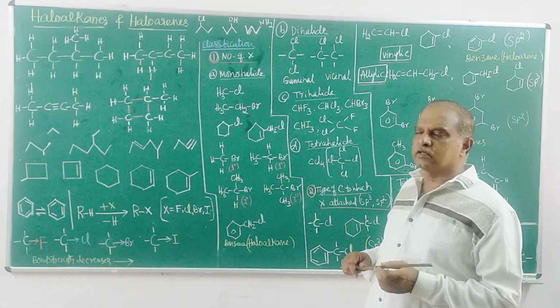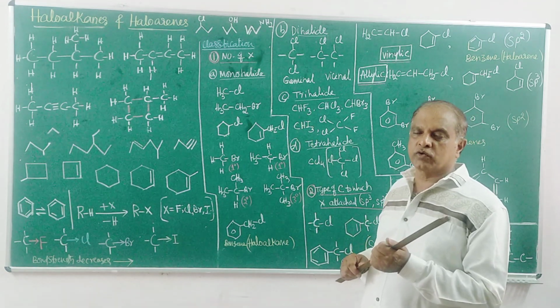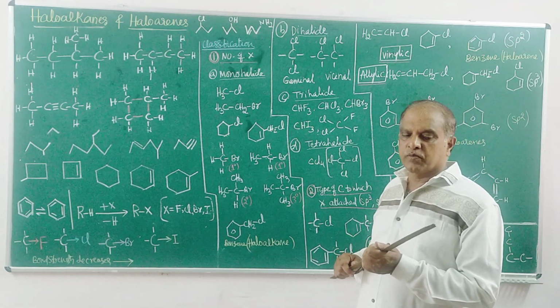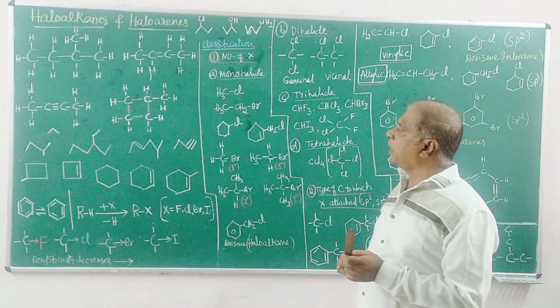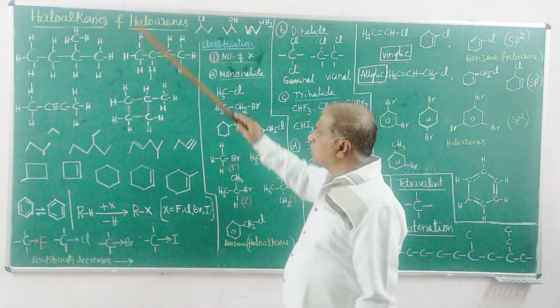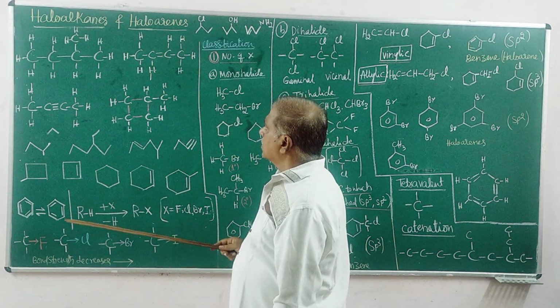We get a variety of hydrocarbon molecules, numerous hydrocarbon molecules, from the petroleum source. Some of the molecular structures are written over here. Look at this.